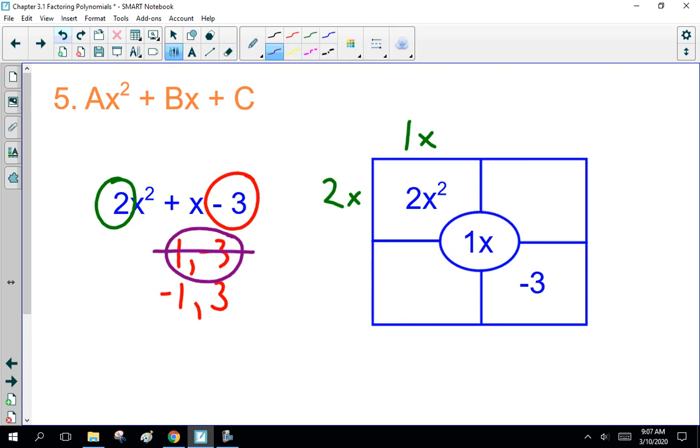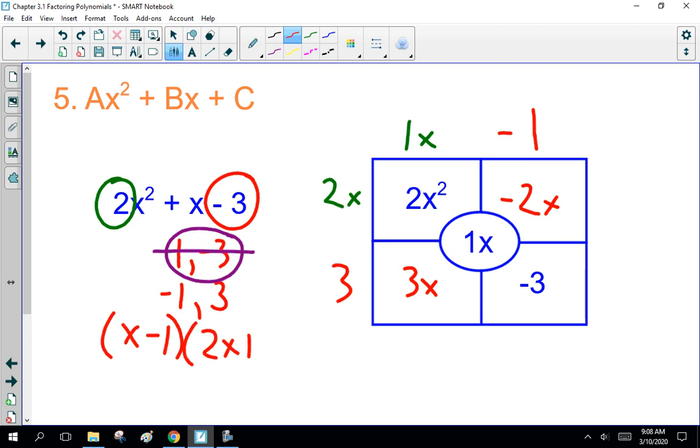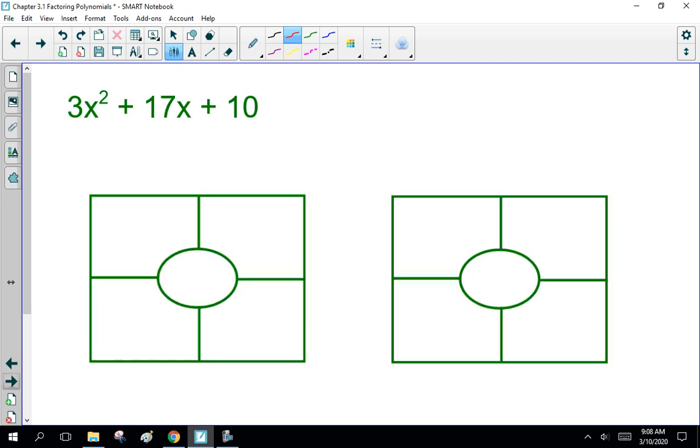It has to be the minus 1 and 3. So minus 1, 3. 1 times 3 is 3x, minus 2x. This works. So it took us 3 tries. There we go. So this is x minus 1 times 2x plus 3. Okay? See how that goes? Lots of guessing and checking.